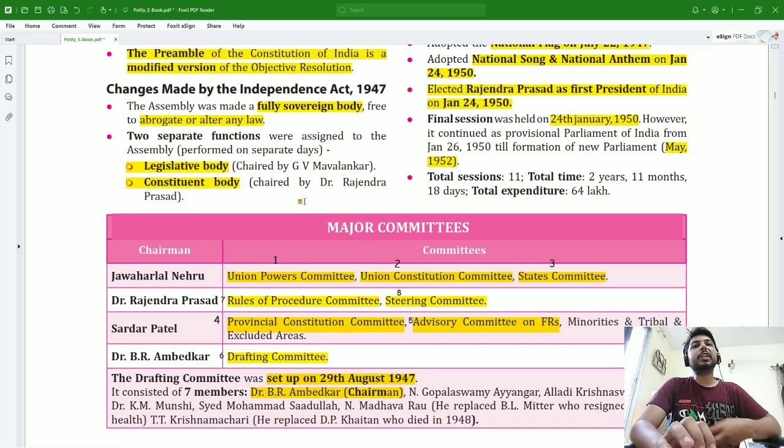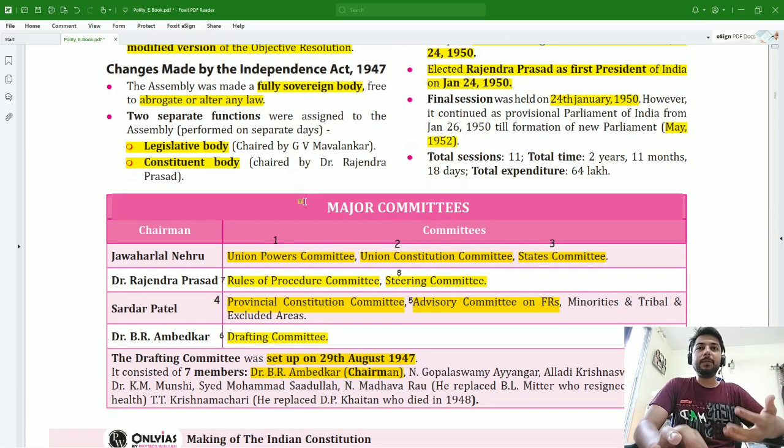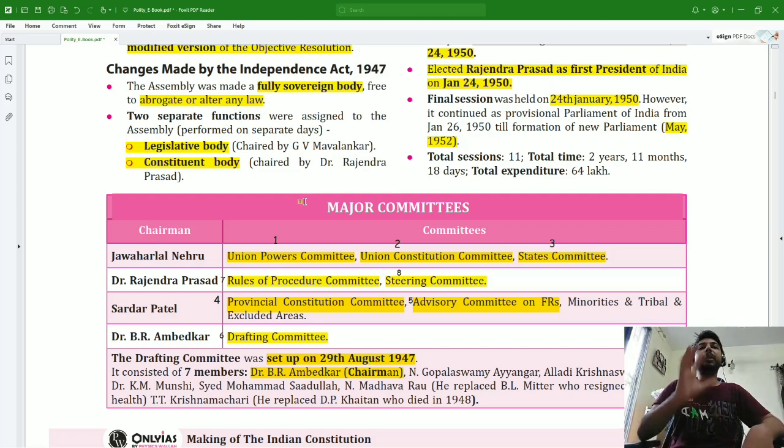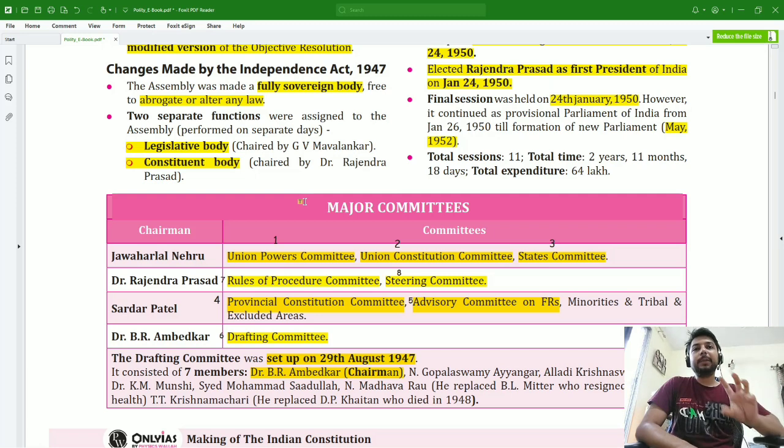And what were the changes made by the Independence Act in 1947? The Independence Act 1947 made the Constituent Assembly a fully sovereign body, and it could abrogate or alter any law. Second, two separate functions were assigned to the Assembly. One was a legislative body and the second was a constituent body. The chairman of the legislative body was G.V. Mavalankar, that is Ganesh Vasudev Mavalankar, and the chairman of the Constituent Assembly was Dr. Rajendra Prasad.